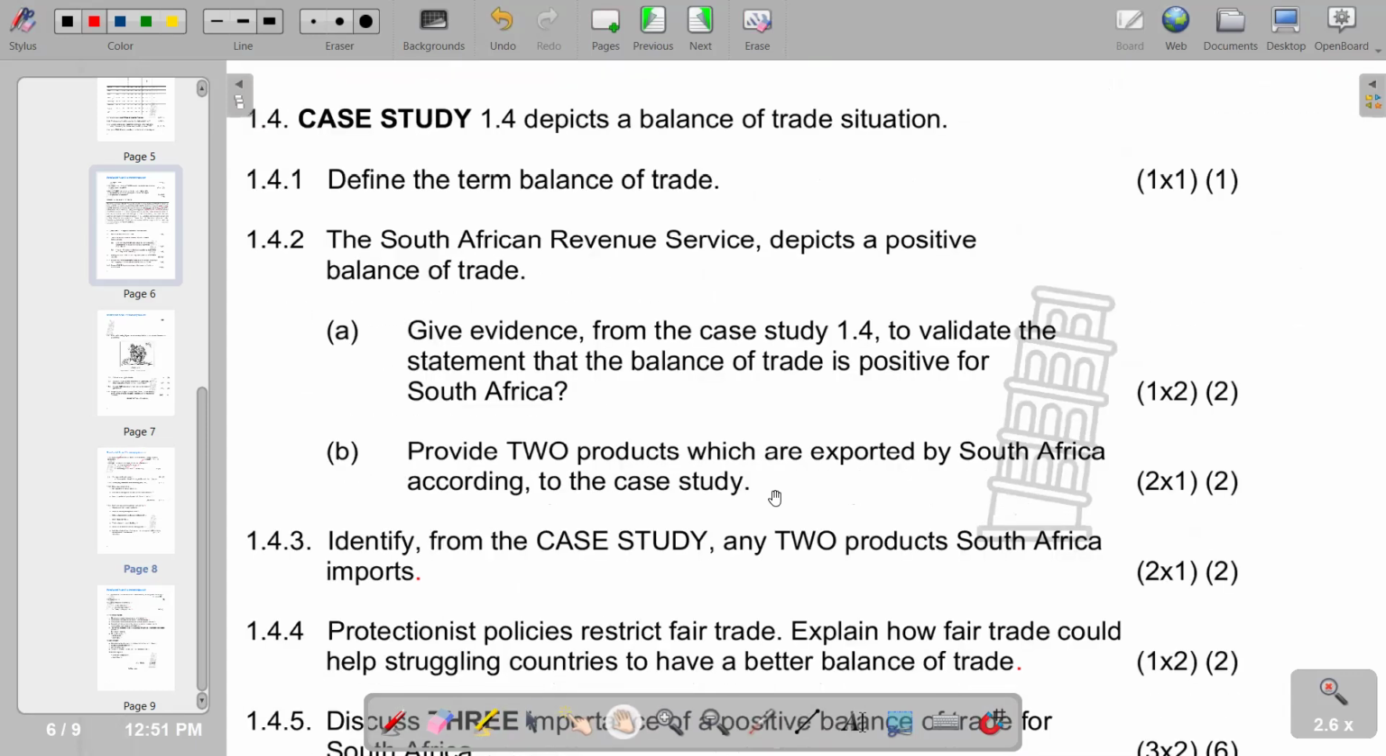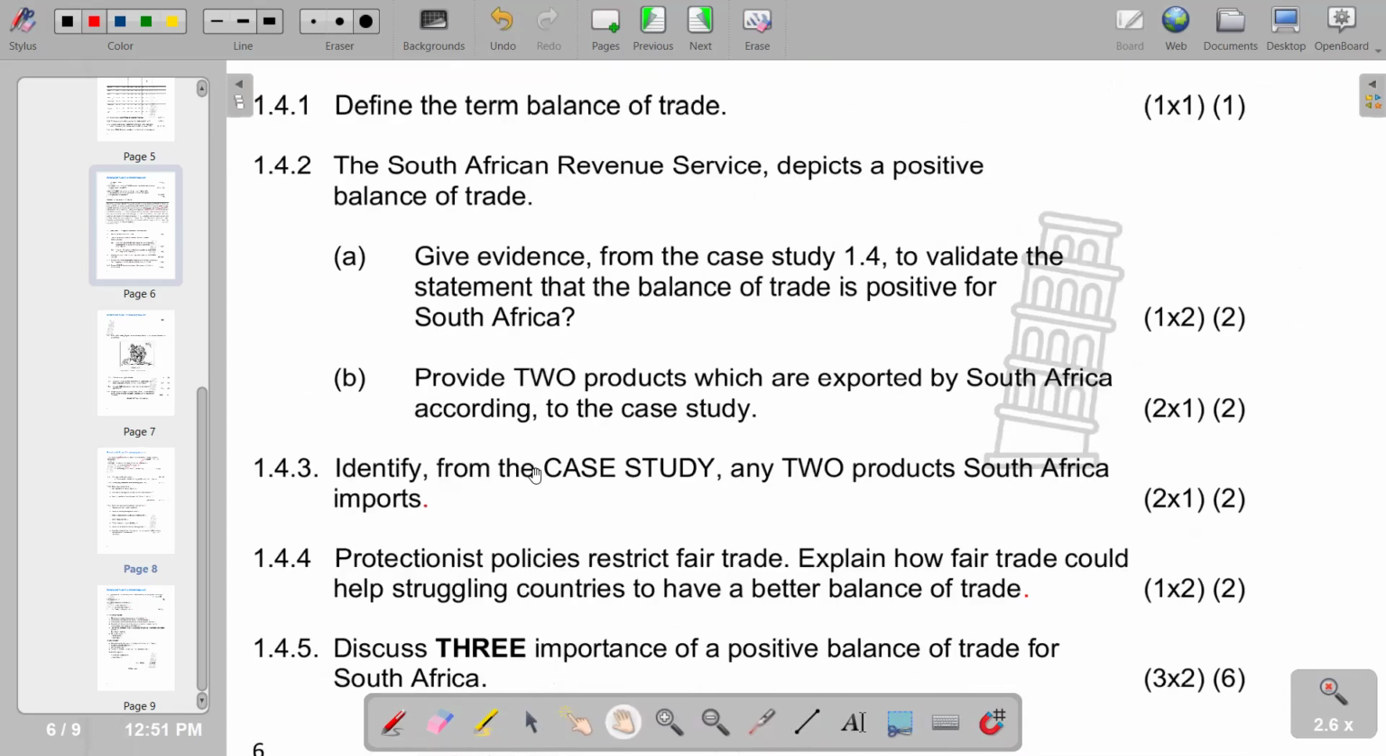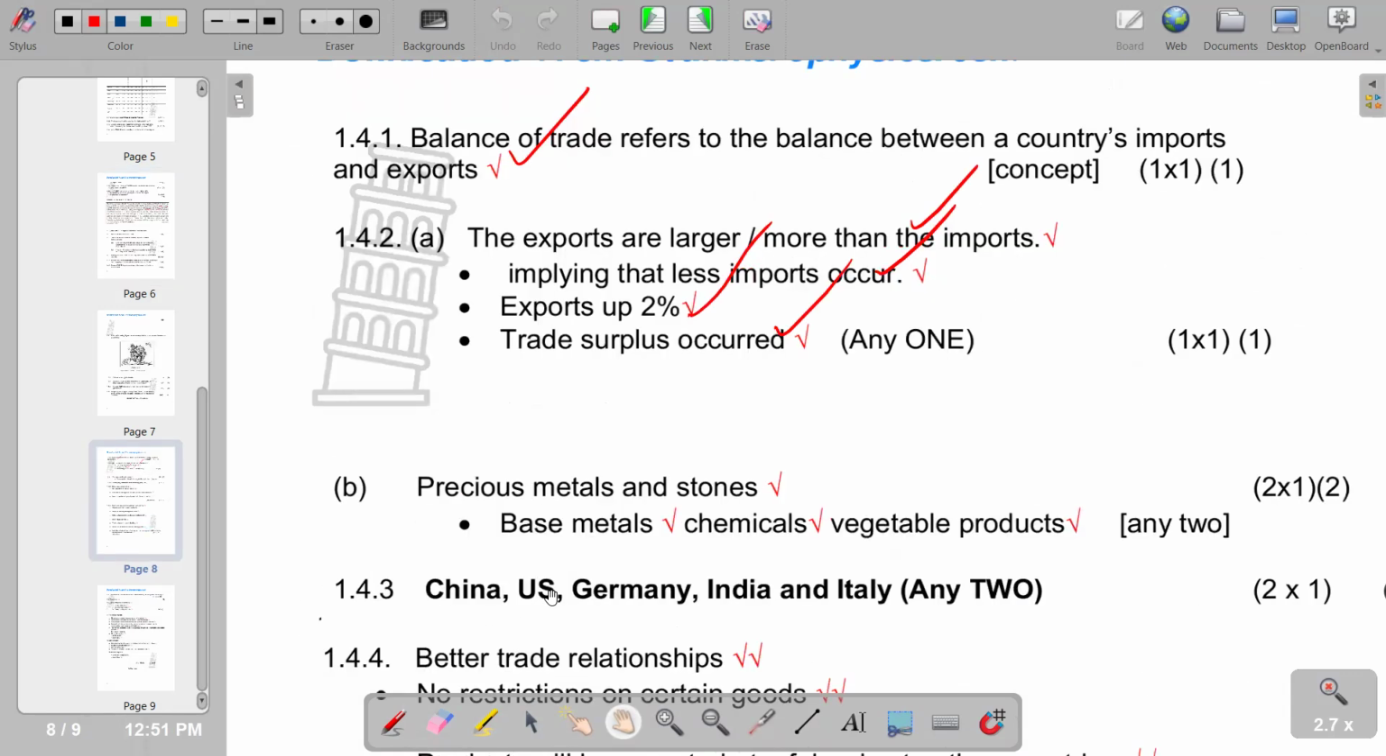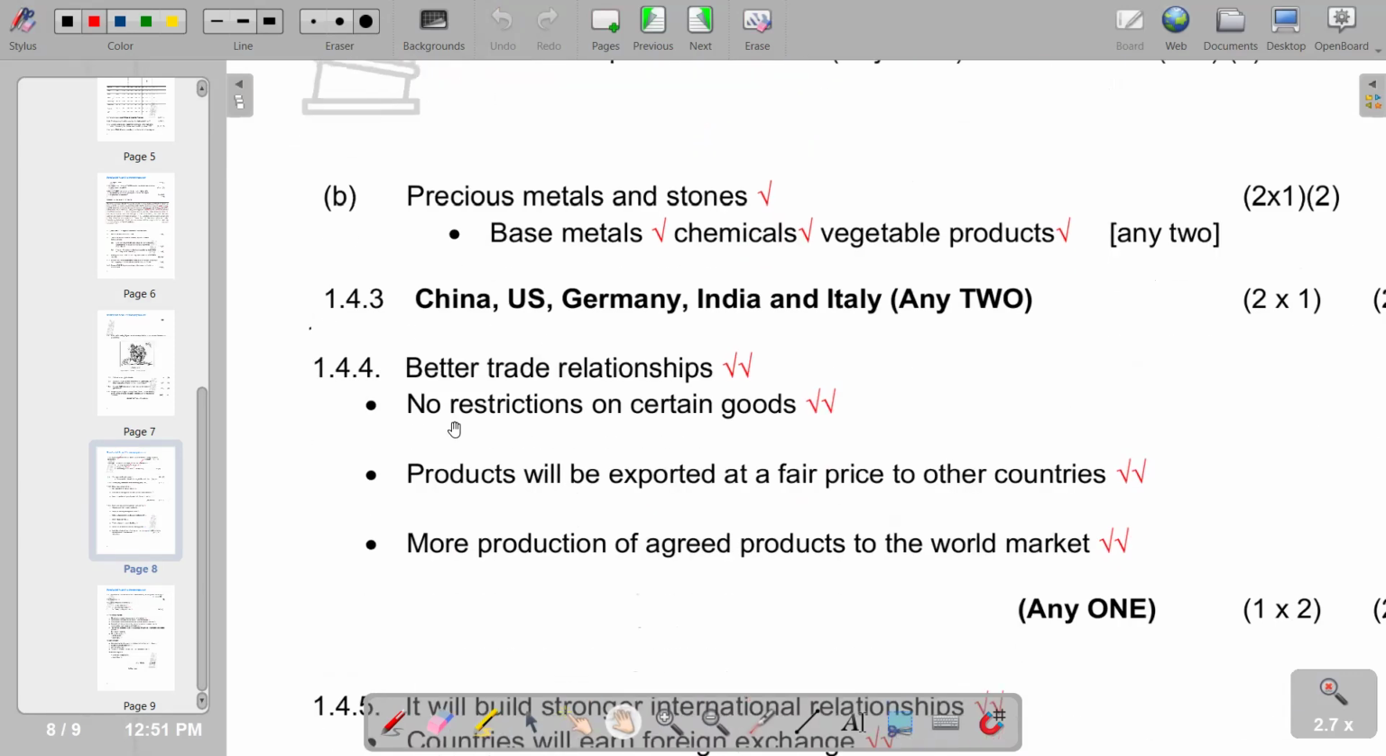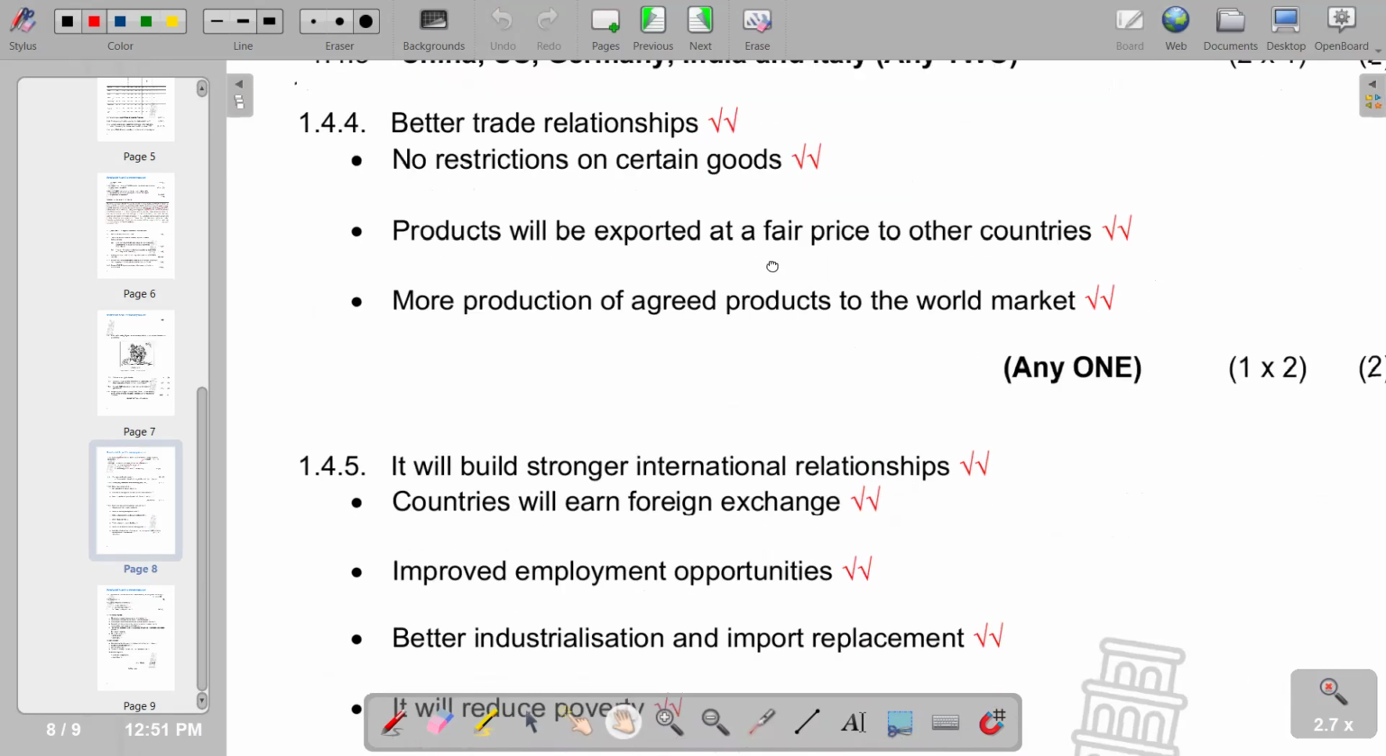Identify from the case study any two products of imports which we have identified. Protectionist policies restrict fair trade, explain how fair trade could help struggling countries to have a better balance of trade. So in terms of our 1.4.4, no restrictions on certain goods. Products will be exported at a fair price to other countries. More production of agreed products to the world market. That is 1.4.4.